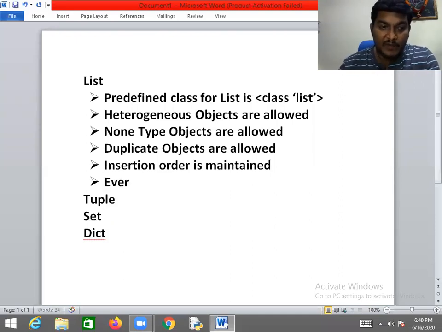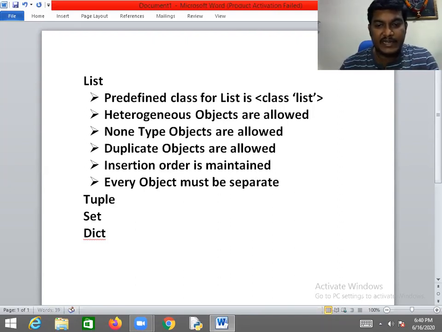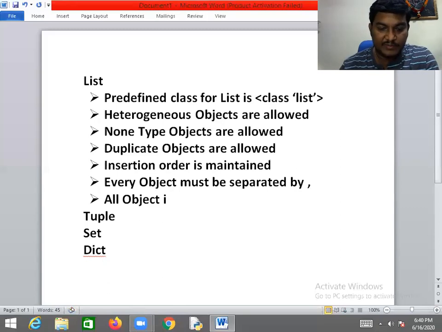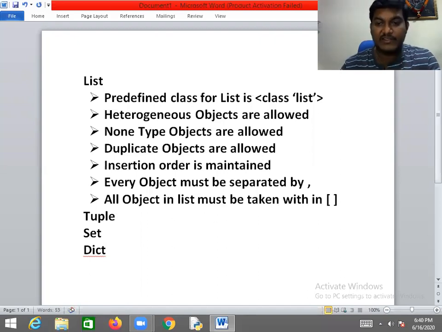But kindly observe this: every object must be separated by a comma. And all objects in the list must be taken within square brackets. So ladies and gentlemen, these are the points you need to understand. This is a basic idea about the list collection.